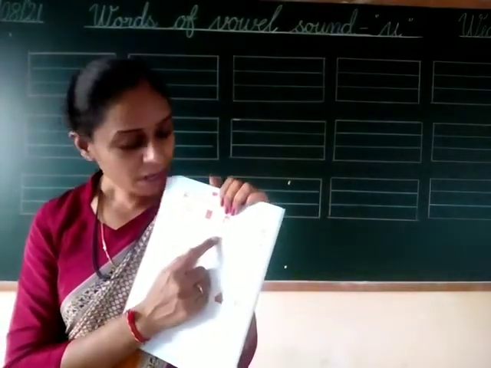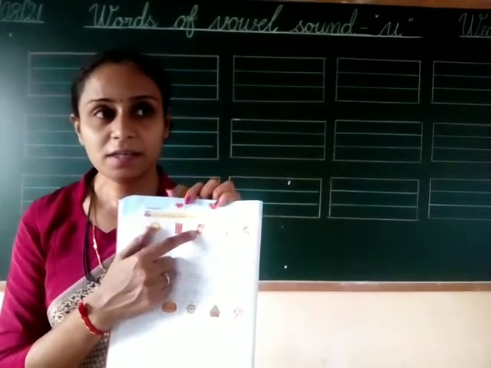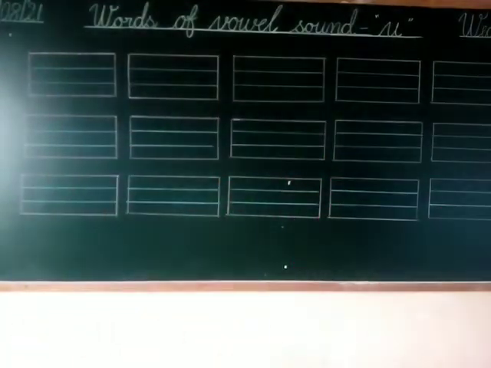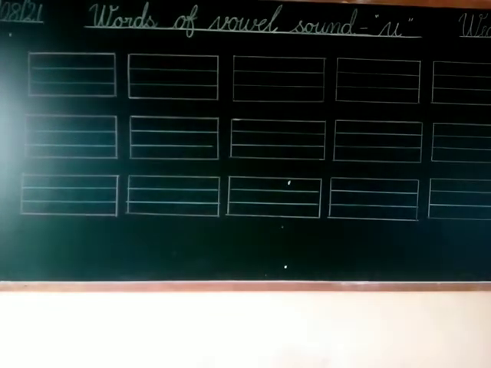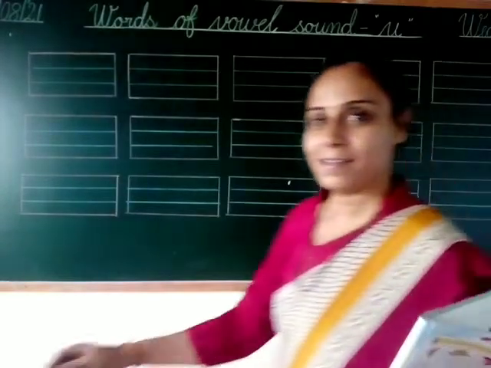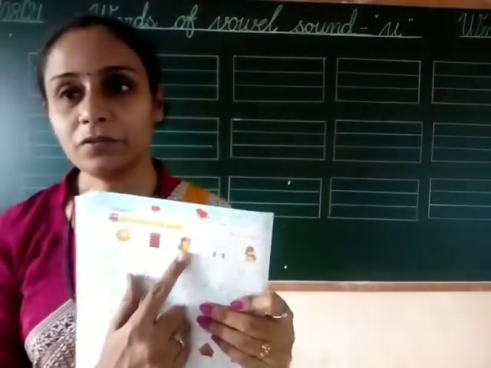Next, this is picture of jug. Okay, this is picture of jug.